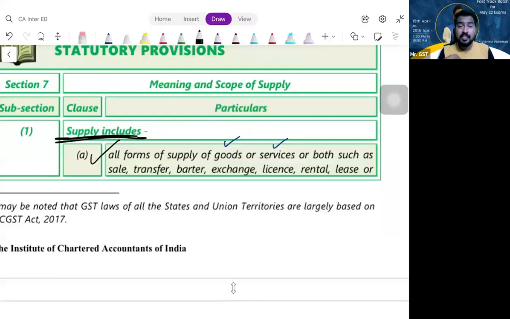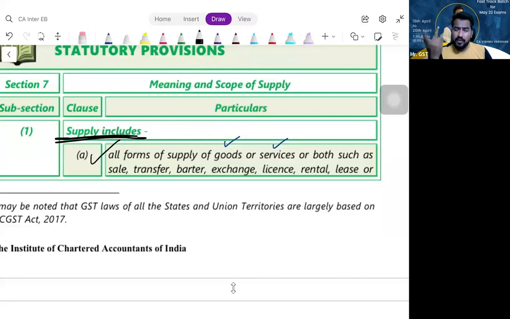But in the same example, a company which has purchased a car in its own name for the use of its MD or CEO is selling the car now. Is it a supply? Yes, it is a supply. Why? Because in business it is quite common to dispose of old plant and machinery, old assets. It's a transfer of assets, so it's a supply.